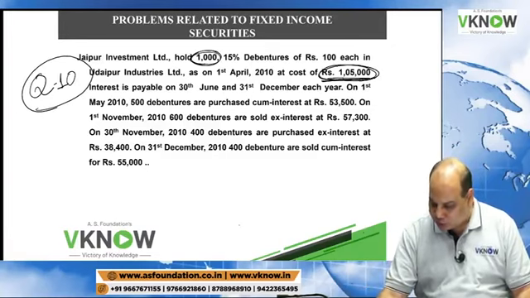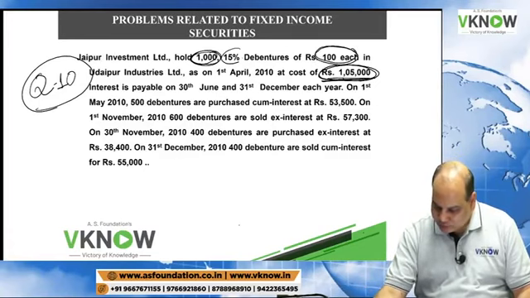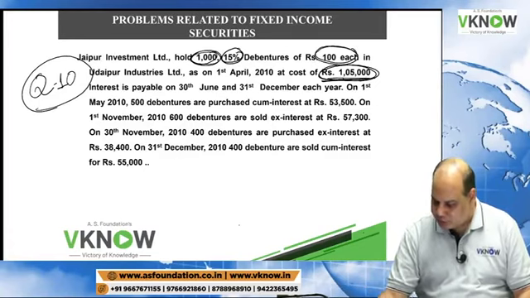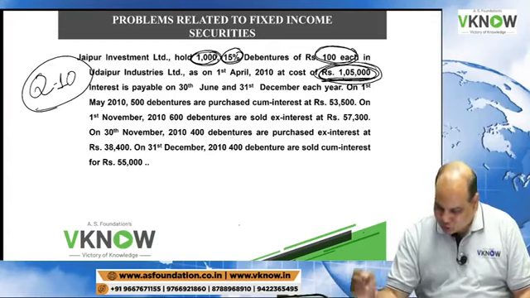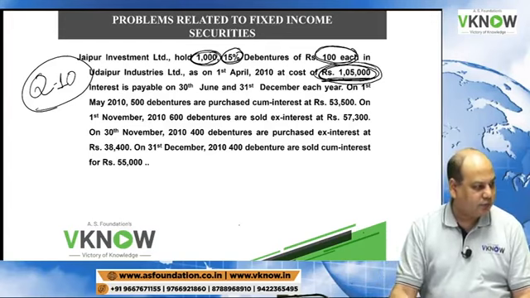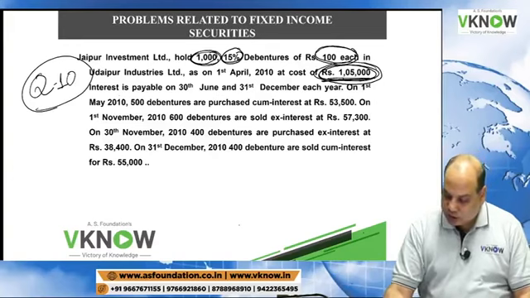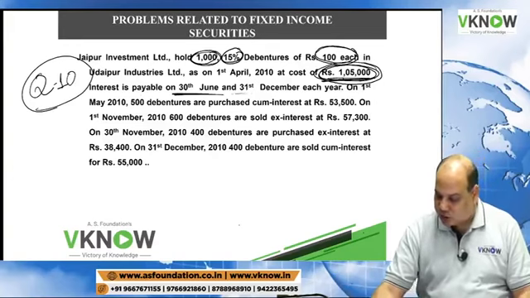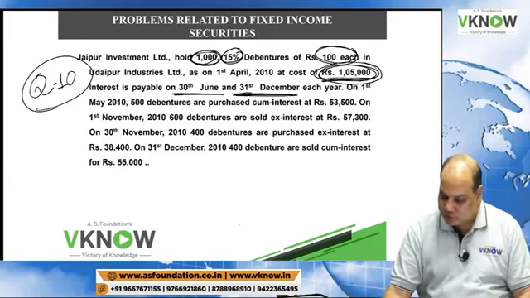Opening balance 1000 units, face value 100, interest rate 15%, and the cost is 1,05,000. Interest is payable on 30th June and 31st December each year.